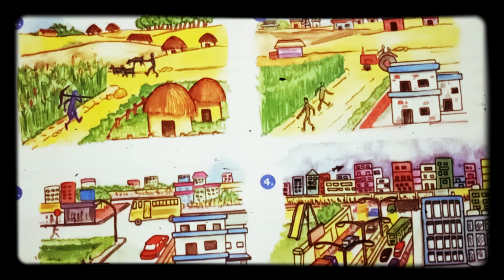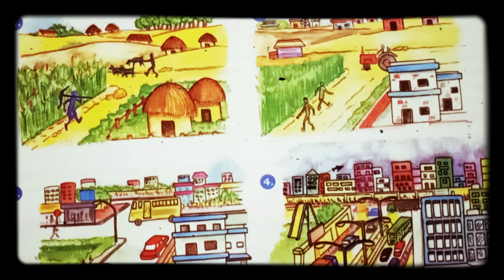In the picture you can see that the first picture shows agriculture, and land can be used for agriculture, forestry, mining, building houses, roads, and setting up of industries. So land can be used for many purposes.